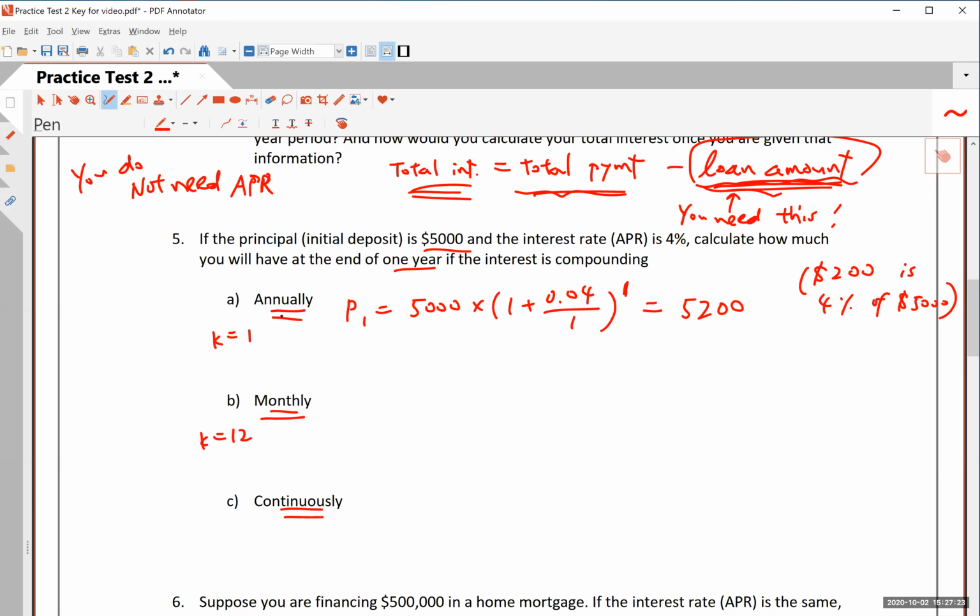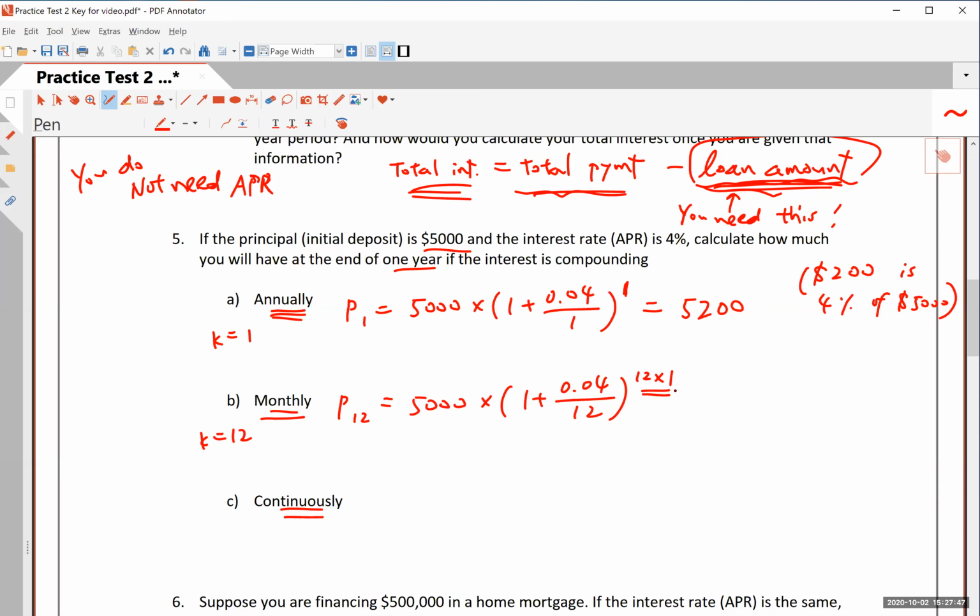Okay, so that's not very difficult. What is a little complicated is, of course, if you have monthly compounding, then you would have to multiply this by 1 plus 0.04, that's the rate, divided by 12. Right? And then, because there are 12 months to this 1 year, you will have 12 compounding periods.